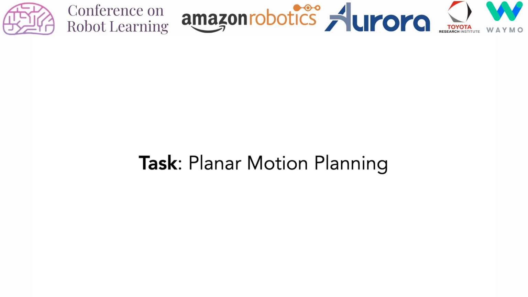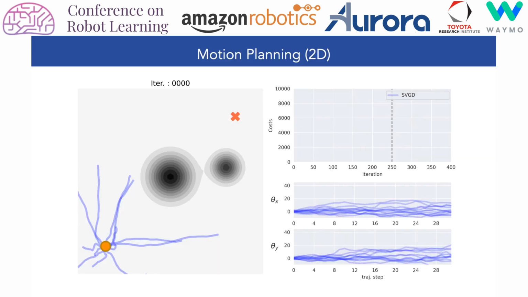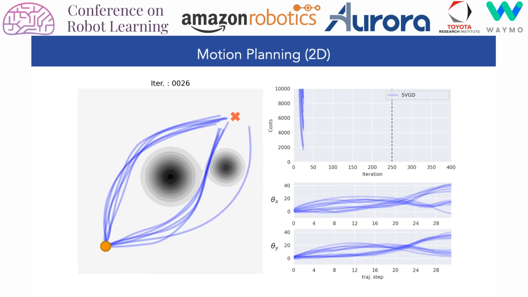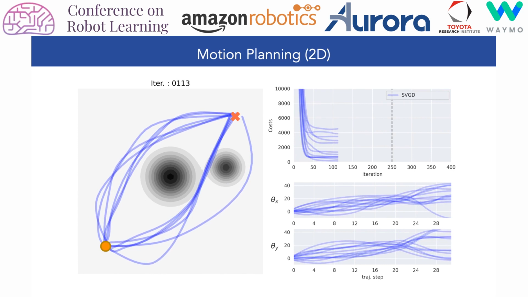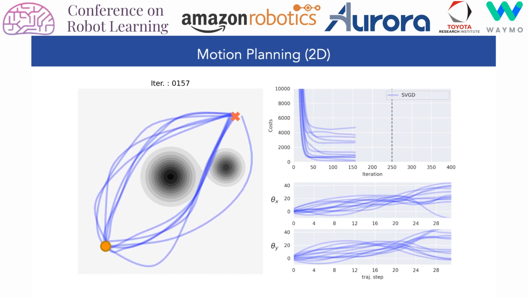We test this approach on a planar motion planning problem. The robot must find a sequence of velocity commands to produce a feasible low-cost trajectory to the goal. For a randomly initialized set of control particles, we optimize directly over a distribution of 2D velocities, shown in the lower right, where each trajectory results from a single particle.